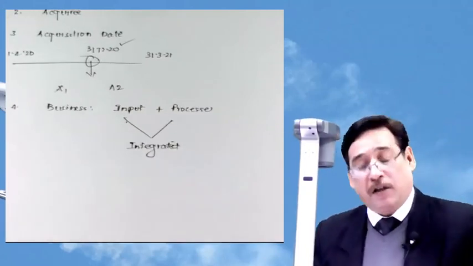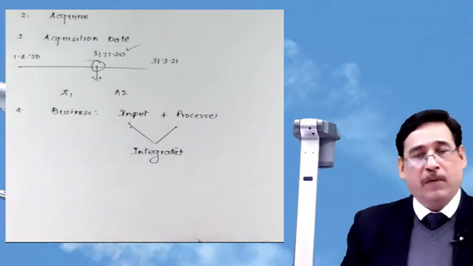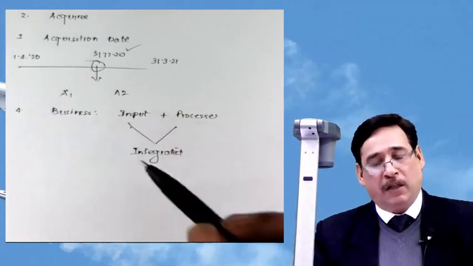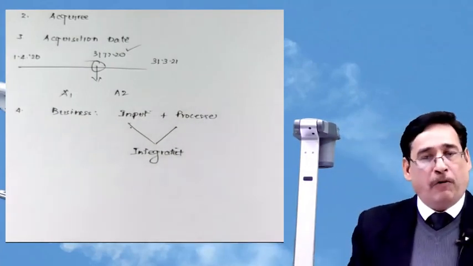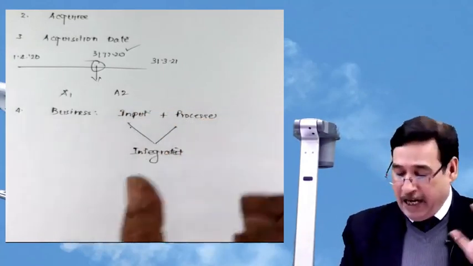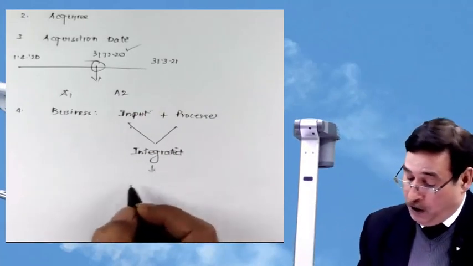Suppose there is a particular company and that company manufactures liquor. It has got machines, it has got manpower. So machine is input and process is manpower. Of course, this machine and manpower can be integrated to produce the output. Output is liquor.